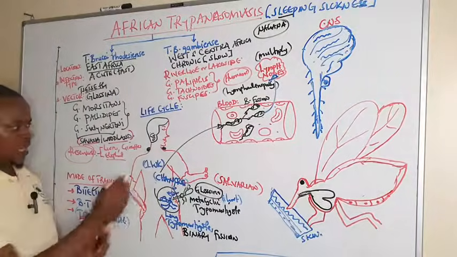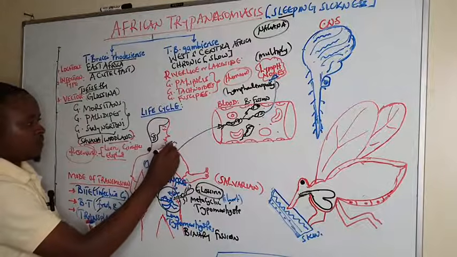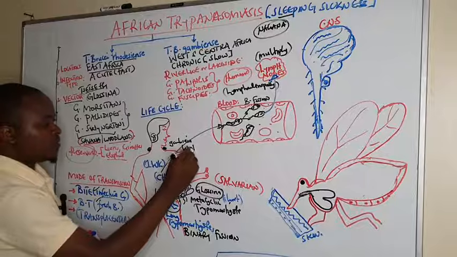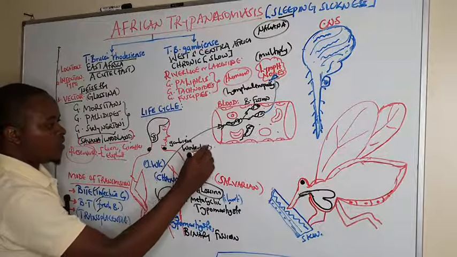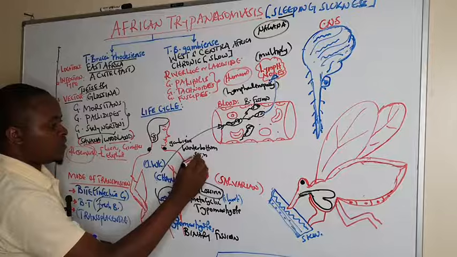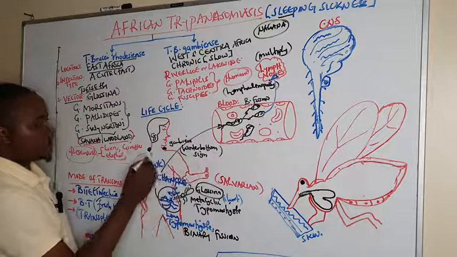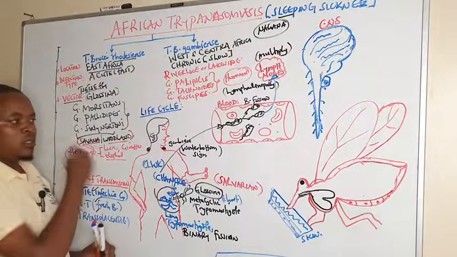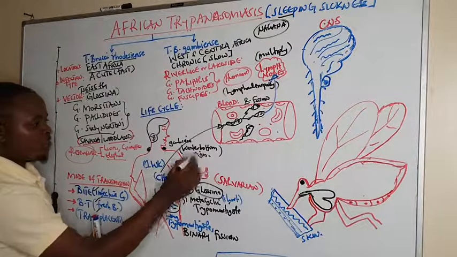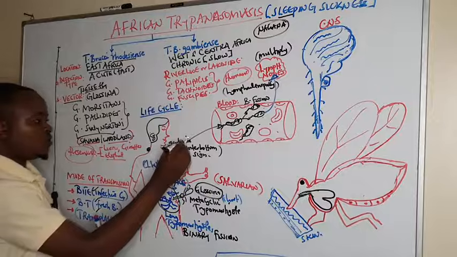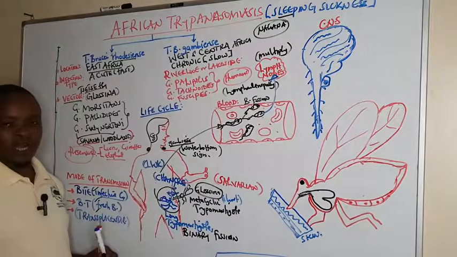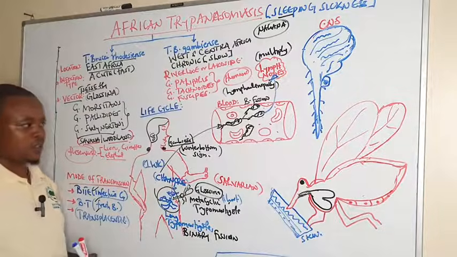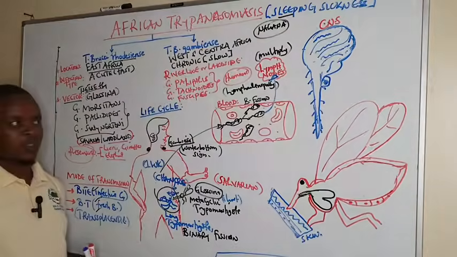That is due to Gambiense, and this is what we call Winterbottom's sign, which involves swelling of the posterior glands within the neck region, and is due to Trypanosoma gambiense, which we call West African Trypanosomiasis.